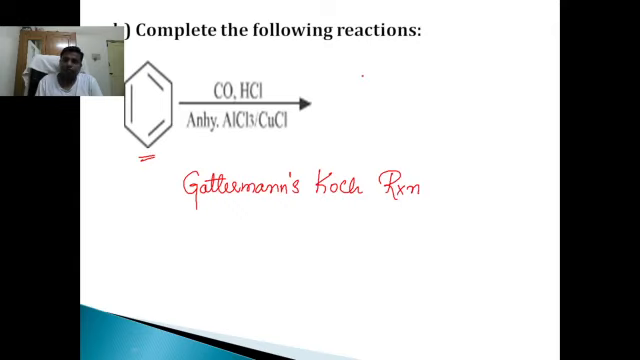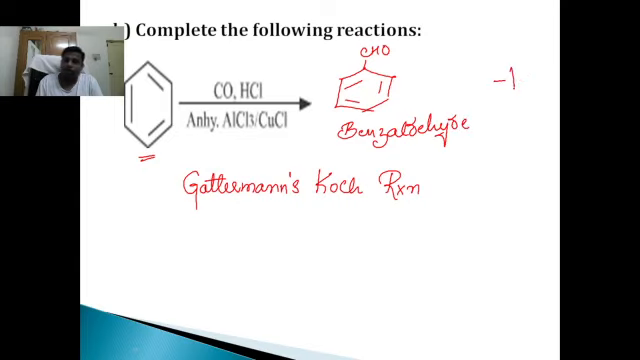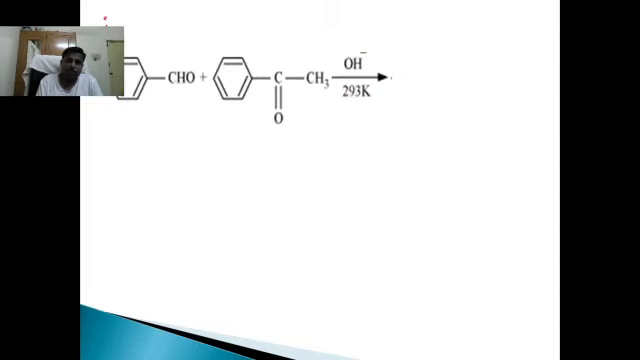So what is the final product in Gattermann-Koch reaction? We know benzene reacts with carbon monoxide and HCl in the presence of anhydrous aluminum chloride or cuprous chloride to form benzaldehyde. The reaction is called Gattermann-Koch reaction. This is 1 mark. We have one more question wherein we have to complete the reaction. That is the second question.